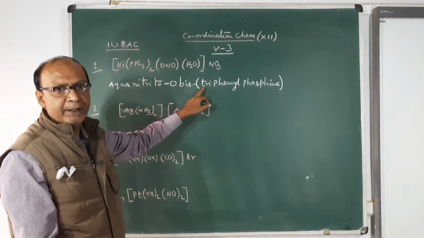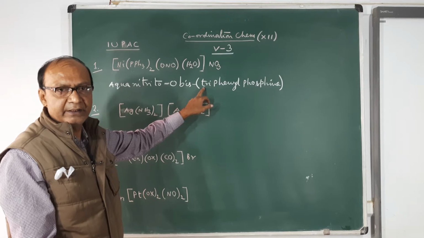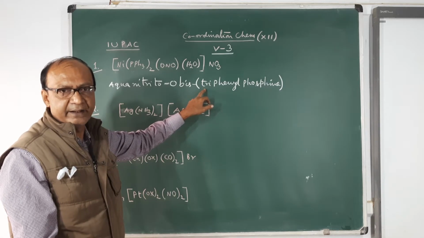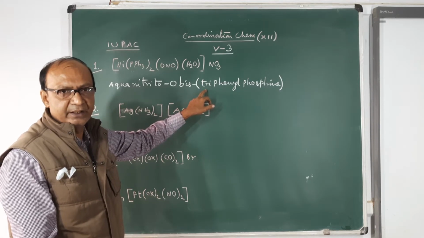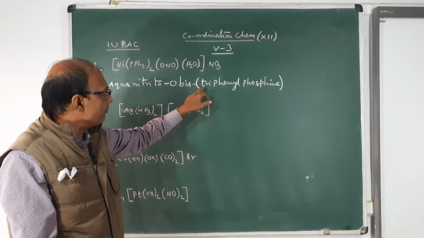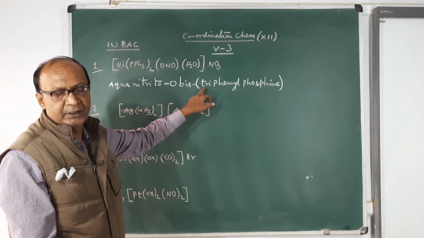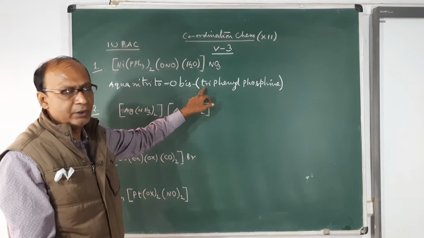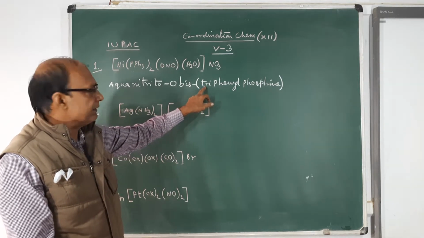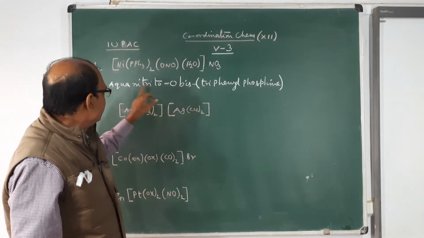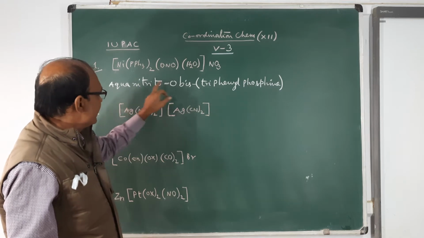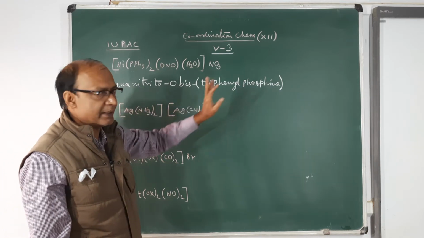This T should be counted. It is the first letter. This T should be considered because it is part of the name of the ligand. So that's why the order is aqua, nitrito, and triphenyl phosphine.